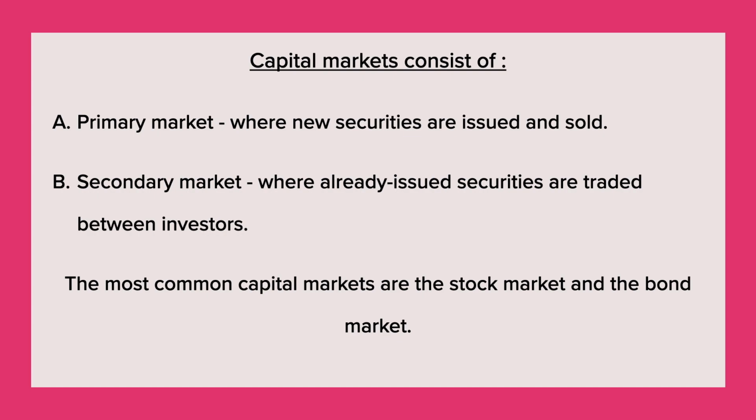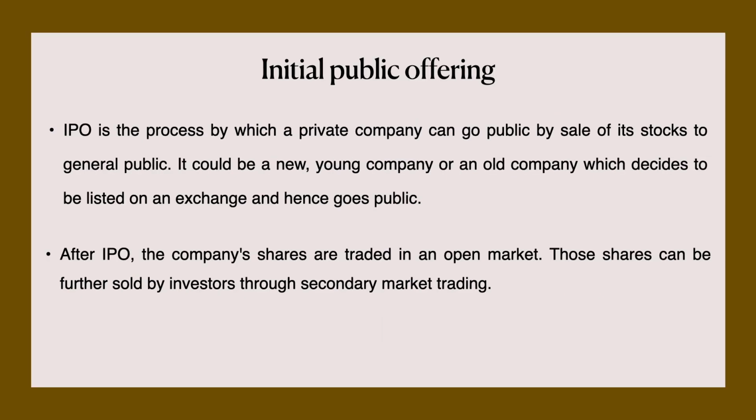Point B, secondary market, where already issued securities are traded between the investors. So the most common capital markets, as I already explained to you, are the stock market and the bond market. Let's look at the IPO, initial public offering. What is it? IPO is the process by which a private company can go public.